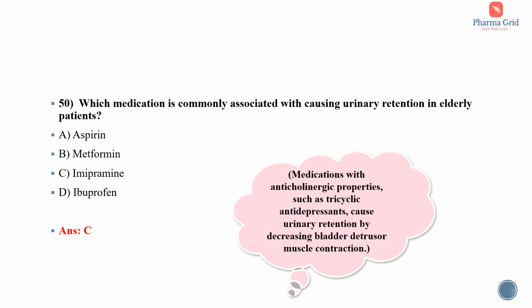We know that dry mouth, blurred vision, urinary retention, constipation, all these are anticholinergic side effects. So among these options, imipramine is a tricyclic antidepressant. This tricyclic antidepressant shows anticholinergic properties. So these medications with anticholinergic properties such as tricyclic antidepressants cause urinary retention by decreasing bladder detrusor muscle contraction.